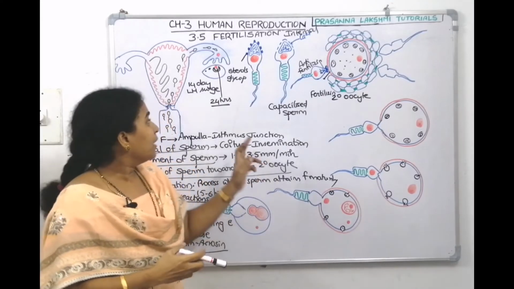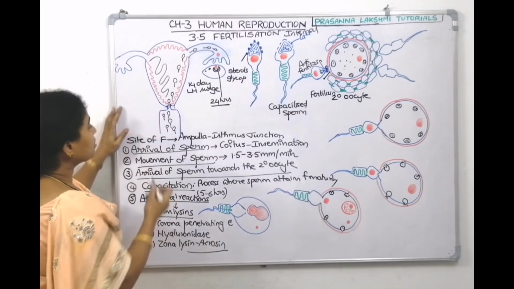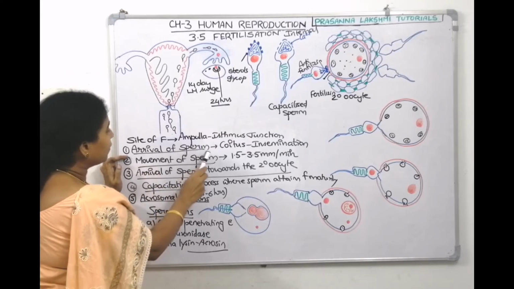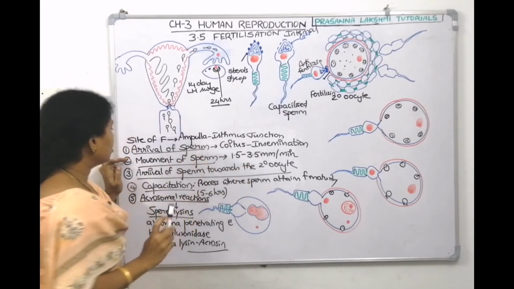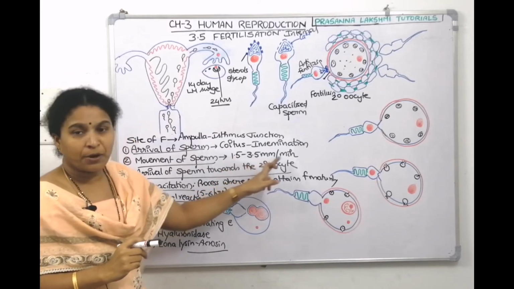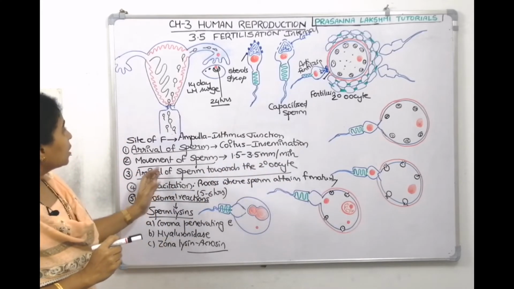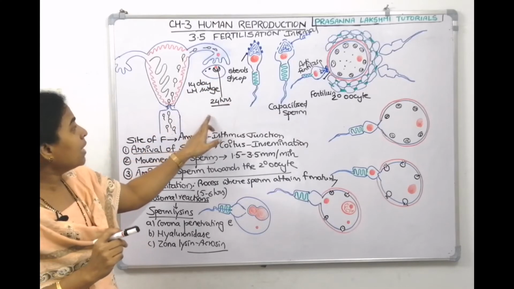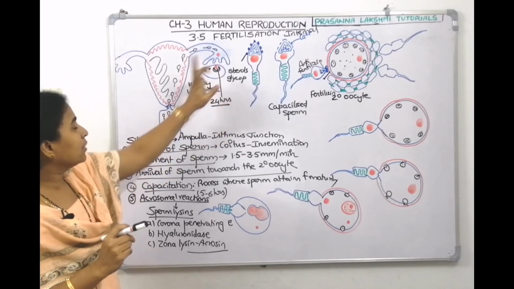Understood? Now, we understood this is the female reproductive system. After insemination, the sperm went here. That is arrival of the sperm, coitus, insemination. Then the sperm moves at a speed of 1.5 to 3.5 per minute. Then the sperm reaches the egg, since ovulation happened on the 14th day. Within 24 hours, the egg should get fertilized.